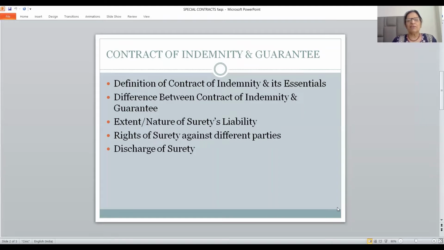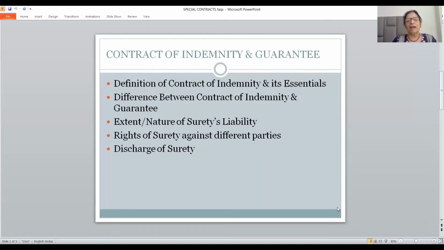A number of points are there, friends. Variation in the terms of the contract. Compromises made. Compromise may be made by the creditor with the debtor, then also surety is discharged. Compounding with the debtor. Then, any act which impairs surety's liability. Loss of security as per section 141. So 5 points are there under this heading, act or conduct of the creditor.